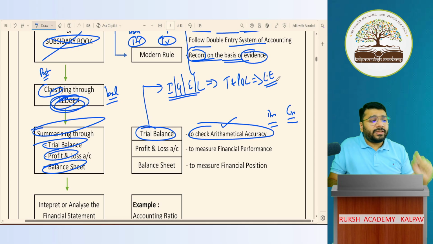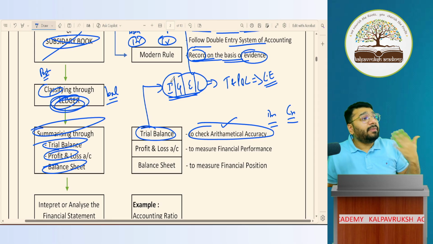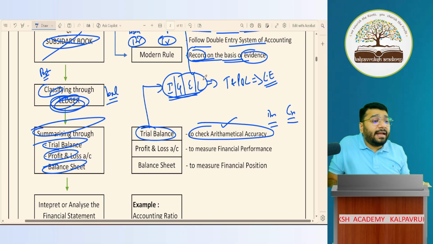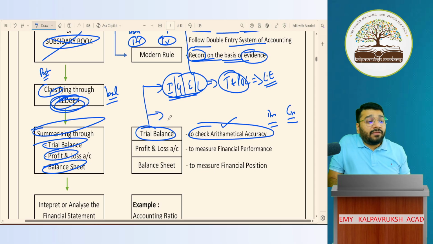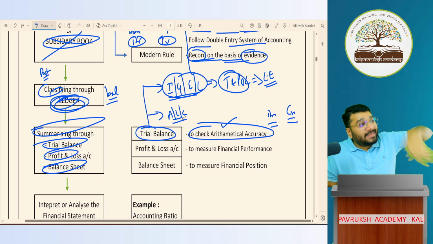Okay, I'll just elaborate on what she's saying. Basically, all these accounts which have the flavor of income, gain, expense, and losses, we call them nominal accounts. All the nominal account ledger balances should be made zero by transferring their balances to the trading and P&L account. Whereas all the other accounts which have the flavor of asset, liability, and capital, we will let that ledger keep the balance in the ledger itself.